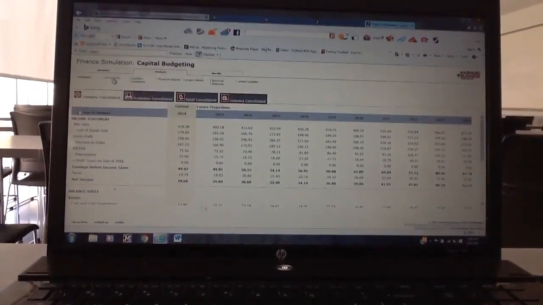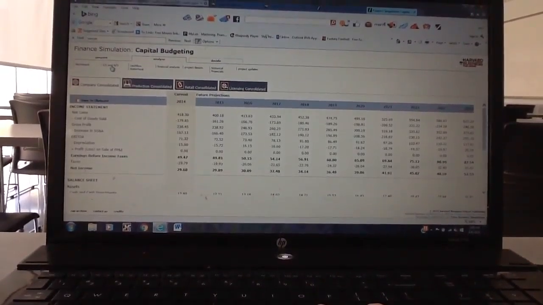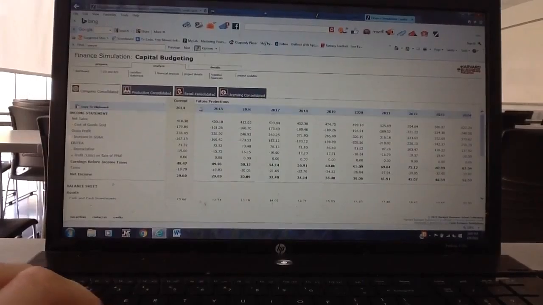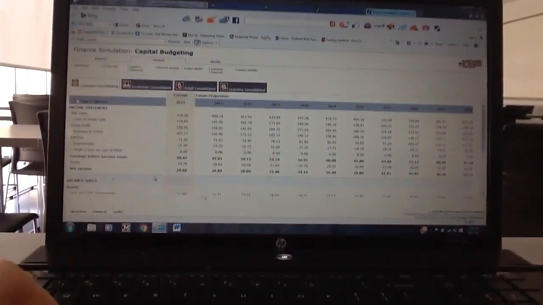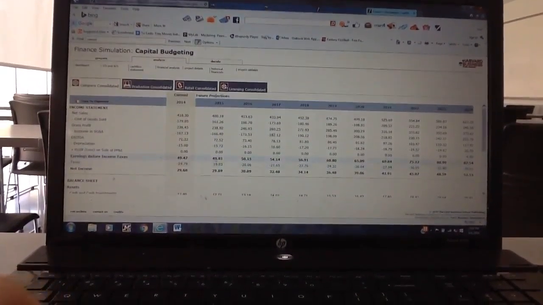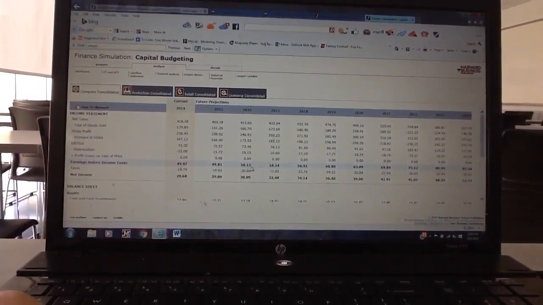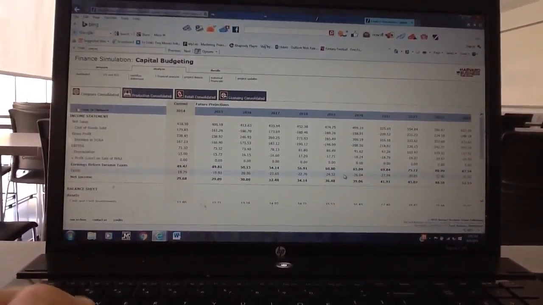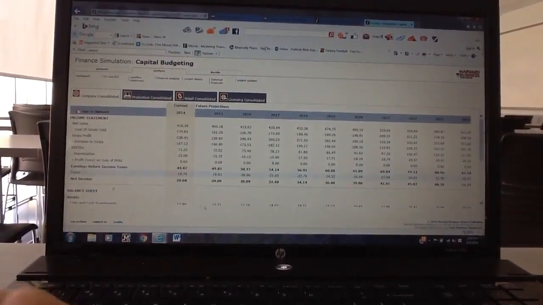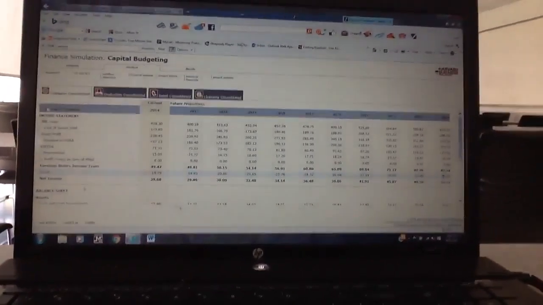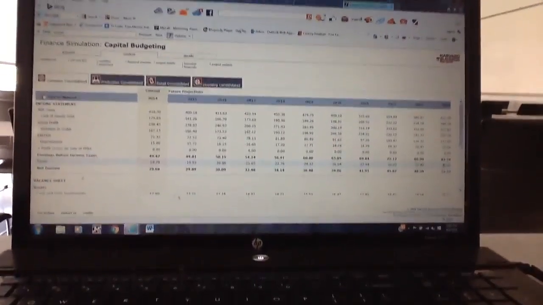Now we'll look at the income statement and the balance sheet. So for the income statement, this shows what our future projections are compared to what our current is, and earnings before taxes. Each year afterwards, my earnings will increase pretty significantly, which is shown by the projects I invested in.